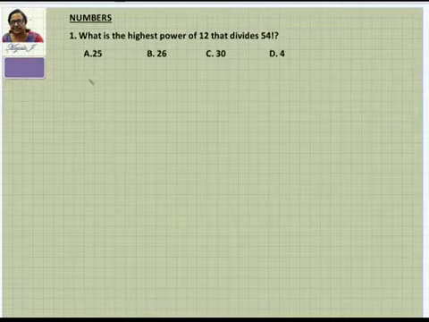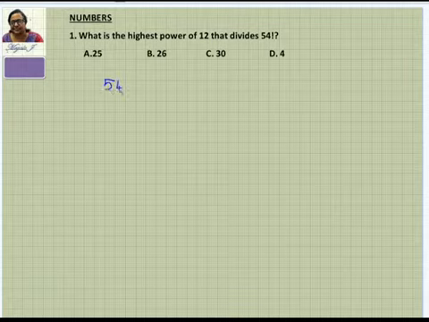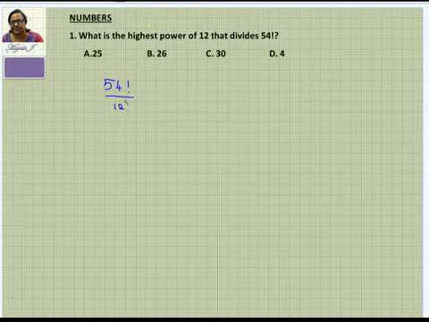So what is the highest power of 12 that divides 54 factorial? This is a factorial problem which you would have done. Mostly I have given 100 factorial, how many tens are there? It is a similar kind of problem. So the question asked here is, how many such 12s can you divide this 54 factorial by, and still get an integer as a value?